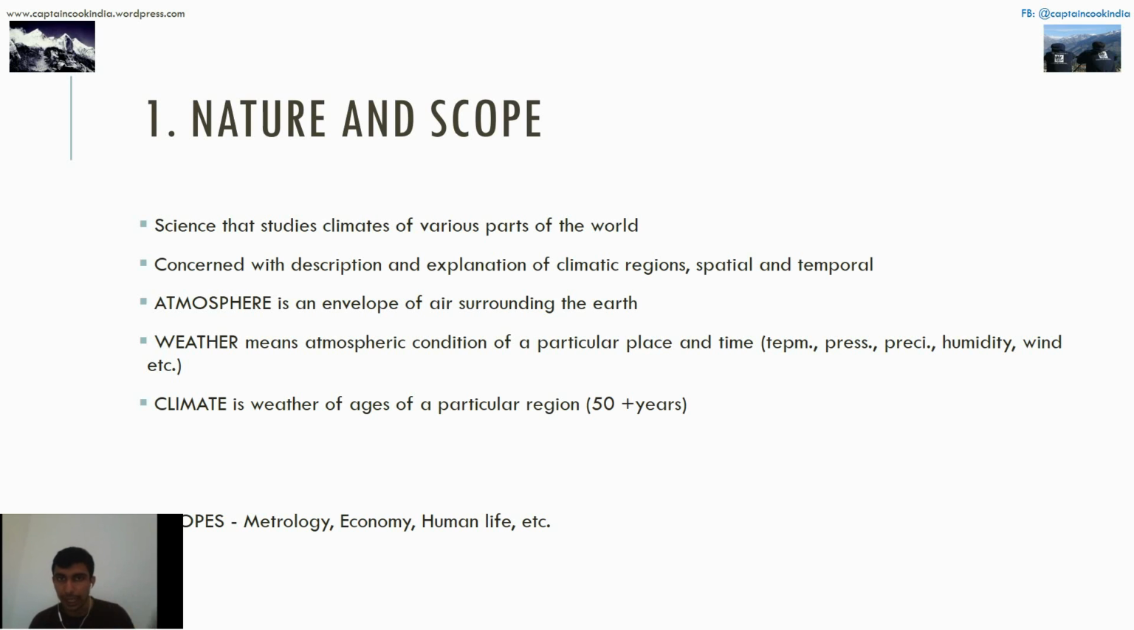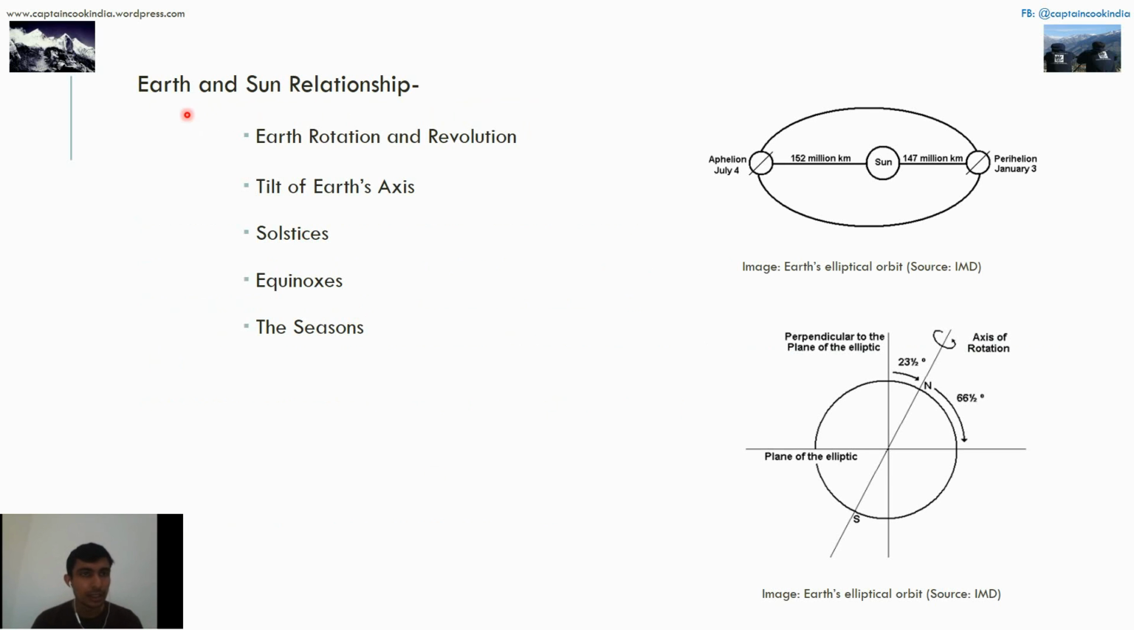Earth and sun relationship. Guys, we know that whatever climatic condition the earth has today is due to its relationship with the sun only. The first point is earth rotation and revolution. As the earth rotates and revolves around the sun, that is the reason the present climatic conditions change, and the weather conditions change day to day along with the seasons.